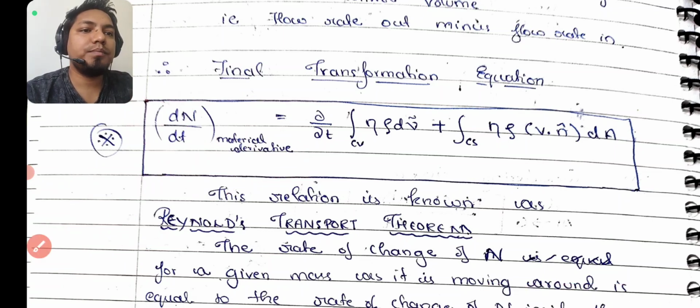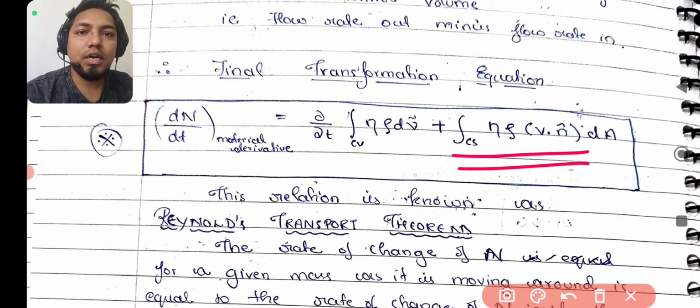So here what did you understand? This part is the control surface part, this part is the control volume part.